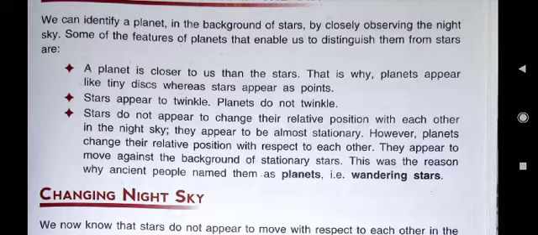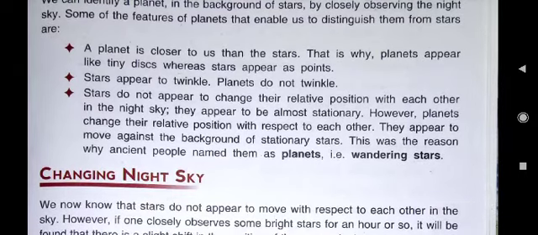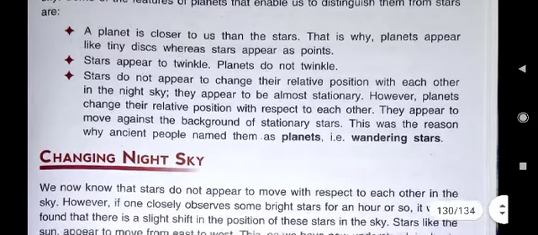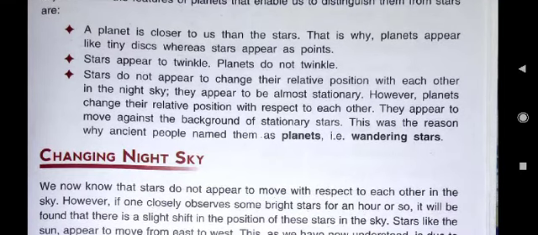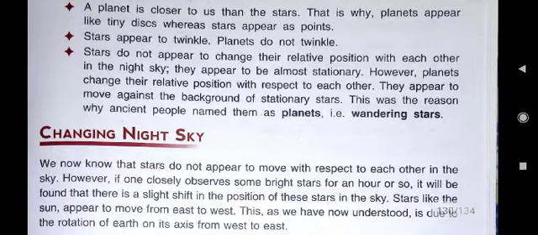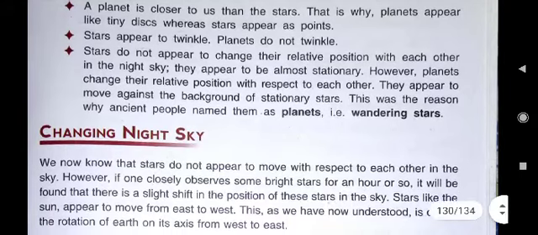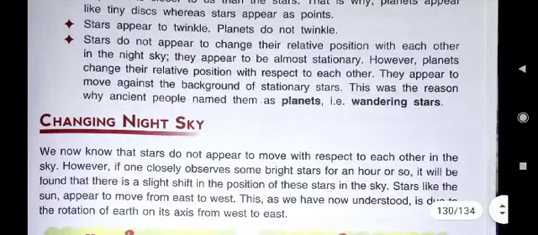A planet is closer to us than the star. And planets appear like tiny disks, whereas stars appear as only points. The next difference is stars appear to twinkle, but planets do not twinkle. Then stars do not appear to change their relative position with each other in the night sky.